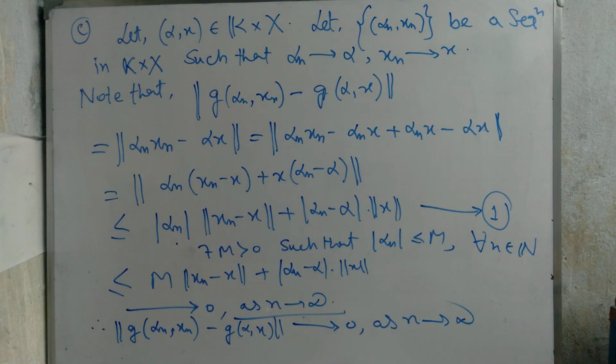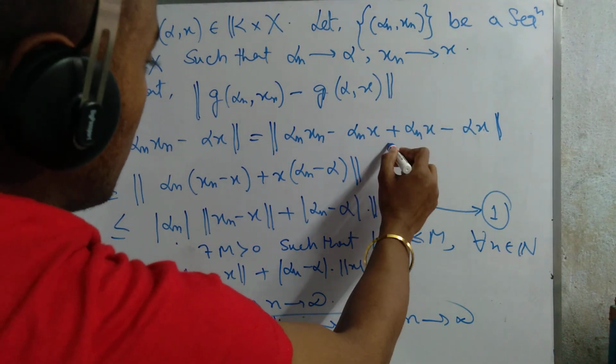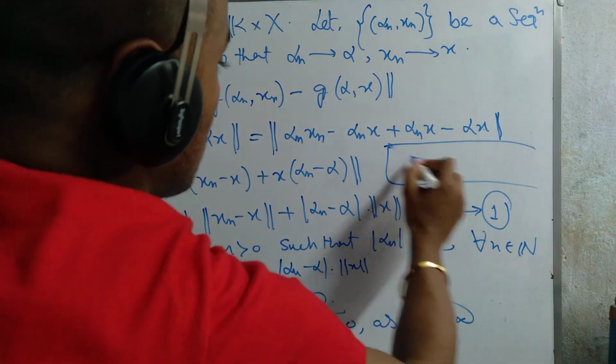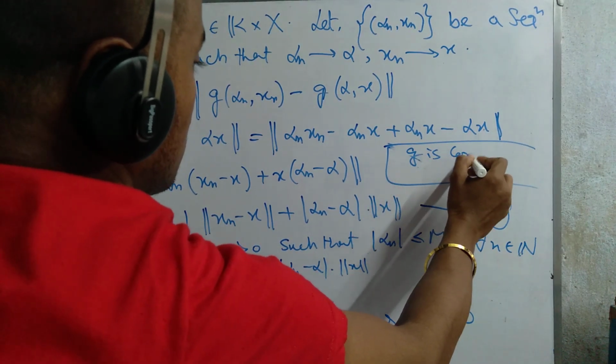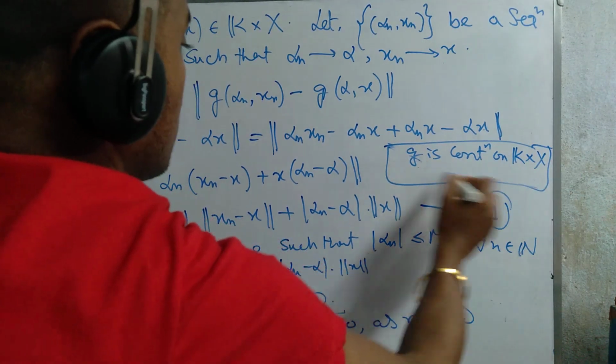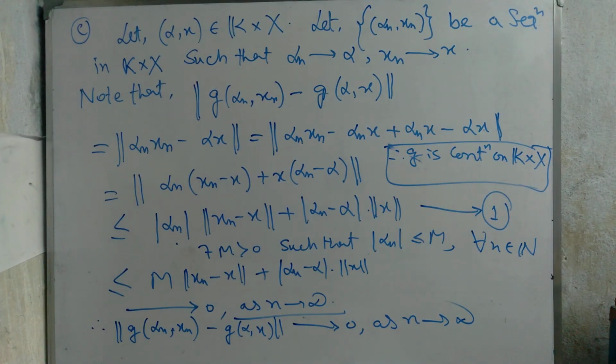Then g is continuous on K Cartesian product X. So we write here, therefore g is continuous on K cross X. So we discussed this portion.